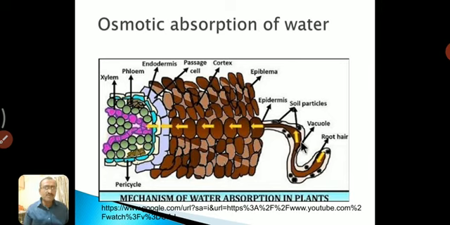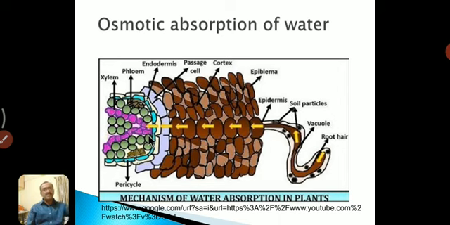What is the path here? The path is first the root hair. After the root hair, it goes toward the epidermis, after that the cortical cell, after that the passage cell. Through the passage cell it enters into the endodermis, and after the endodermis it enters into the xylem and phloem. This is the pathway of osmotic absorption of water.